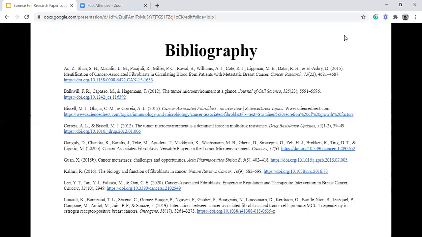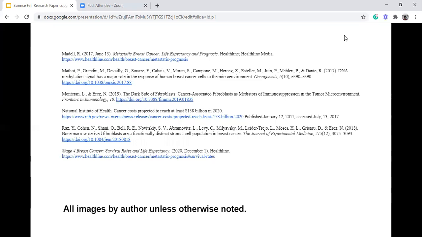These are the references I used to develop my study, and they were key in how I approached my methods. All images by author.